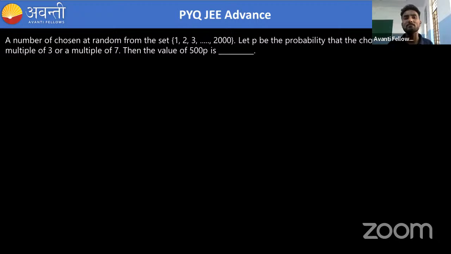This is also very easy. Like we have numbers 1, 2, 3 up to 2000. You have to find the probability that the chosen number is a multiple of 3 or a multiple of 7, and this value is P. Okay, so what you need to do is, in 1 to 2000, check how many numbers are multiples of 3, and check how many numbers are multiples of 7.